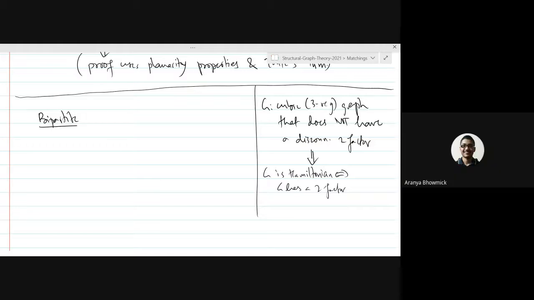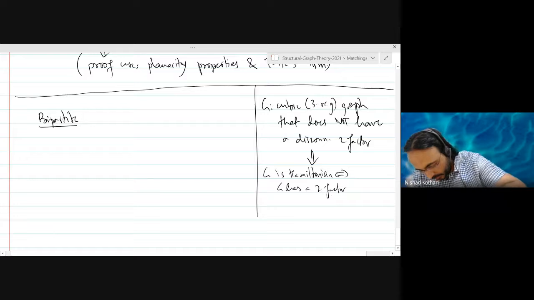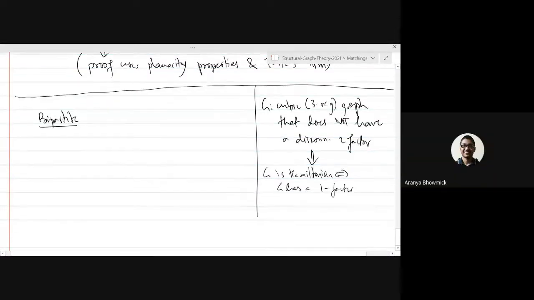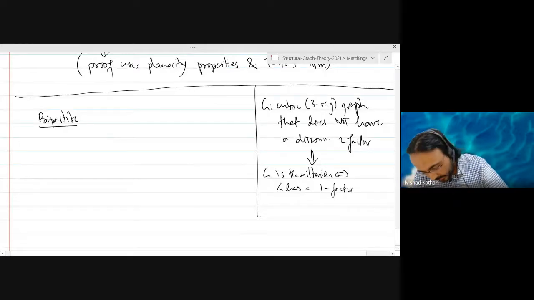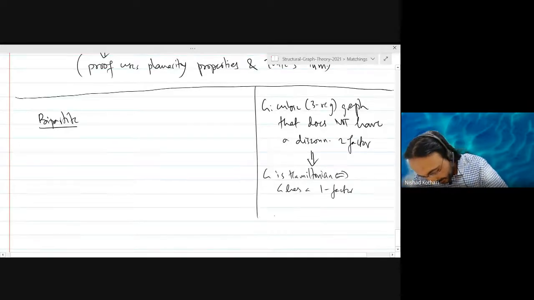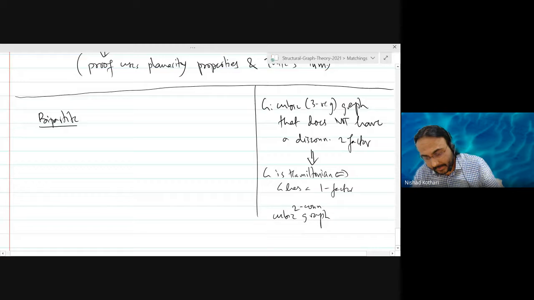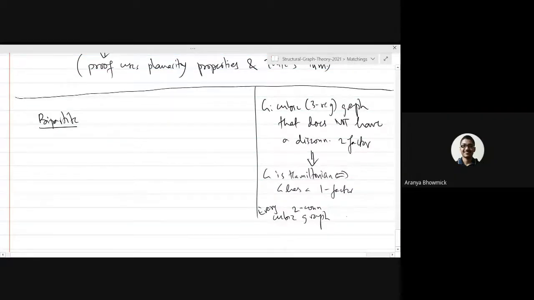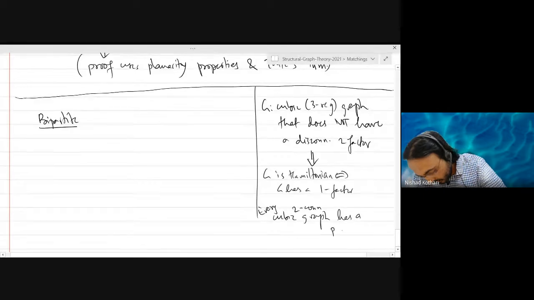No, it is not clear to me. Can you just repeat? Well, can I write one factor here? Do you agree? The point is that in a cubic graph, if it is two connected, then we know it has a perfect matching, by Petersen's theorem.